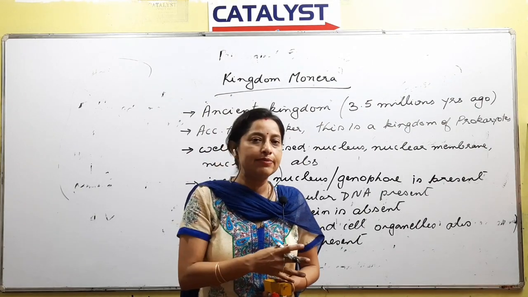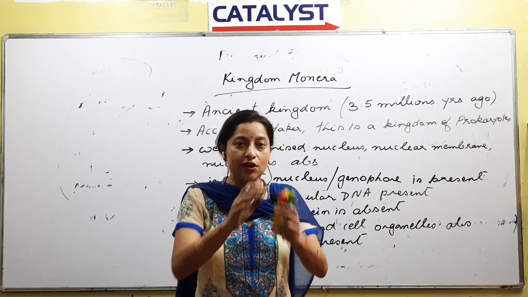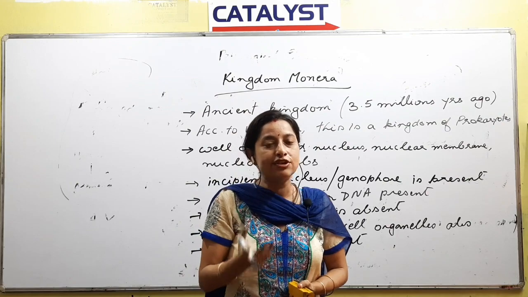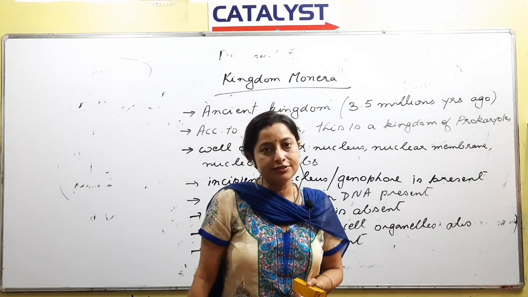Lysosome prokaryotes absent হ'ব, কাৰণ এইবিলাক গুটেইবিলাক example কি হয়, membrane bound cell organelles. For example, understood?